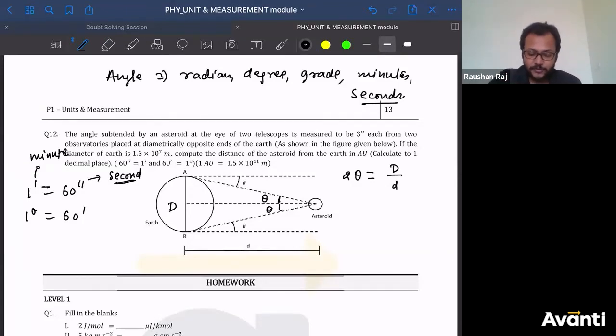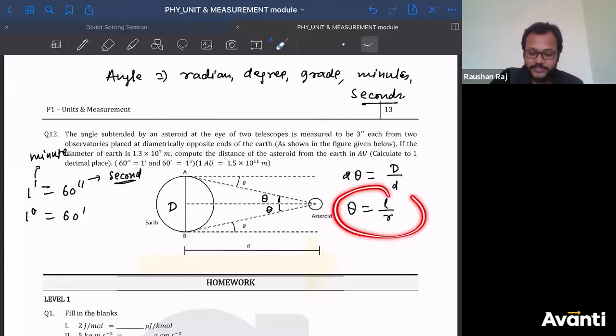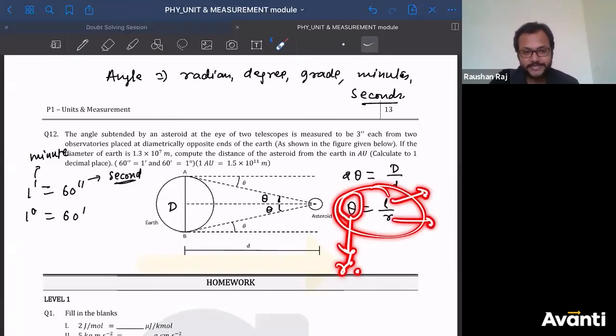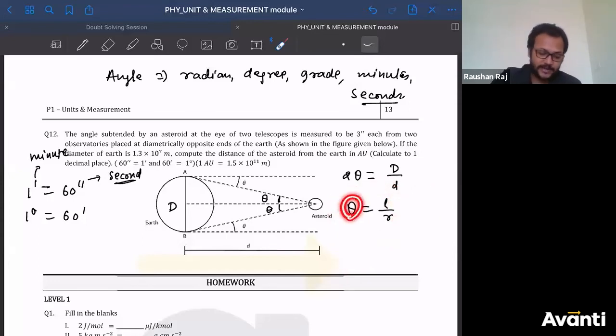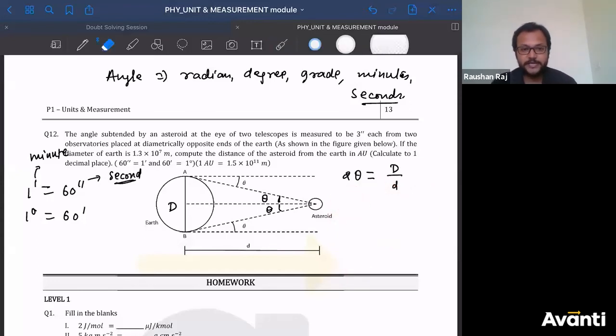So now I have to convert this 3 seconds into radian, because theta is equal to L divided by R is only valid when you consider theta in radian. This is in meter, this is also in meter. This should also be in SI unit. So what is the SI unit of theta? Radian. Don't consider that as degree.